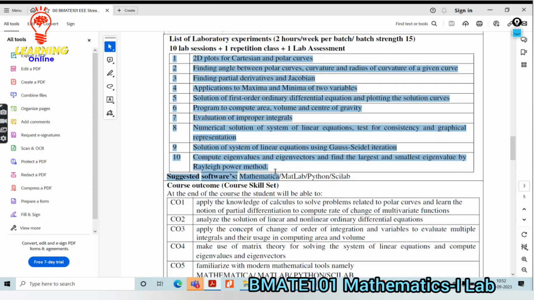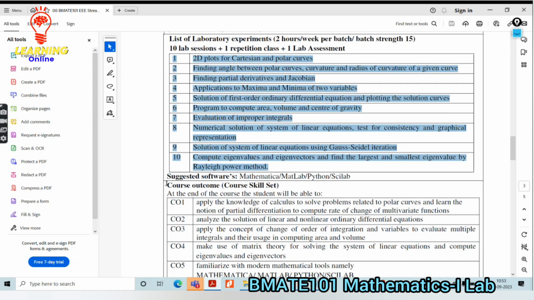All these 10 lab experiments or programs are there in order to get the proper output. This is also a part of your syllabus. This laboratory will be assigned in a particular week at a particular time that you have to join. Then you have to execute the program and get the output, which will be verified by the respective faculty.